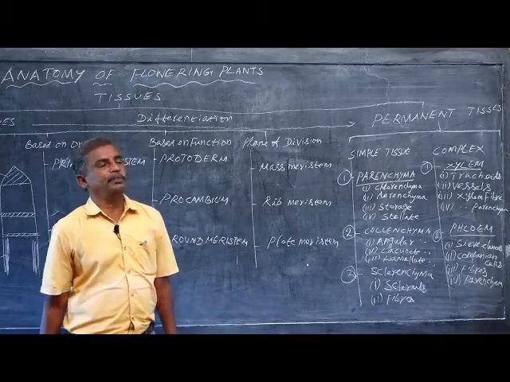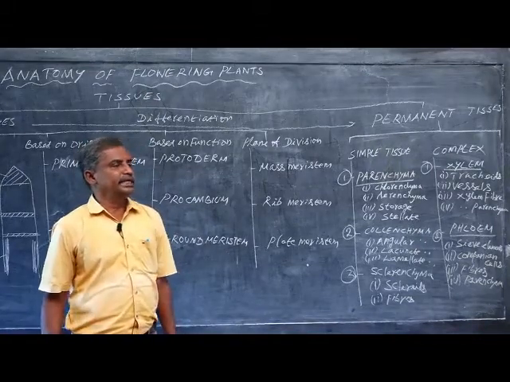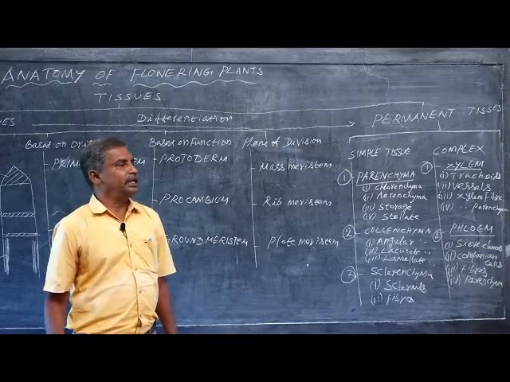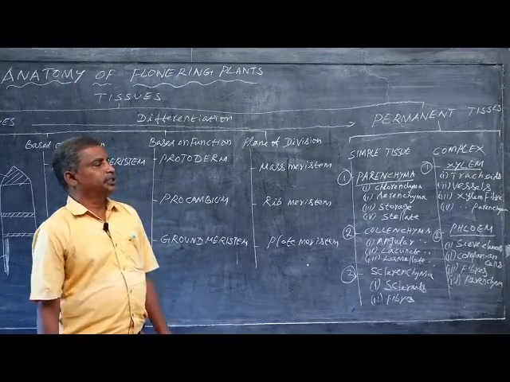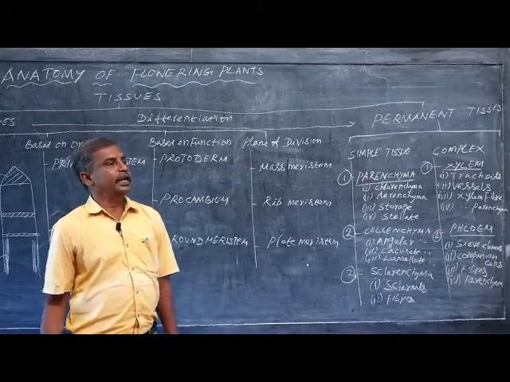The hemicellulose and pectin are the secondary cell wall thickening material, which gives mechanical strength to the tissues. So, the function of collenchyma is to give mechanical support.